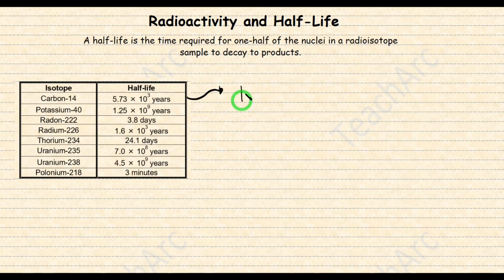Say for example, we have a 100 kg sample of carbon-14. Carbon-14 has a half-life of 5,730 years. So after 5,730 years, our 100 kg sample of carbon-14 becomes 50 kilograms and the other half becomes a new element through the process of radioactivity.